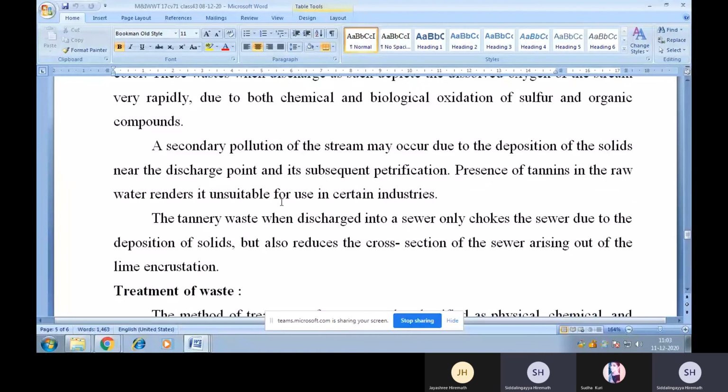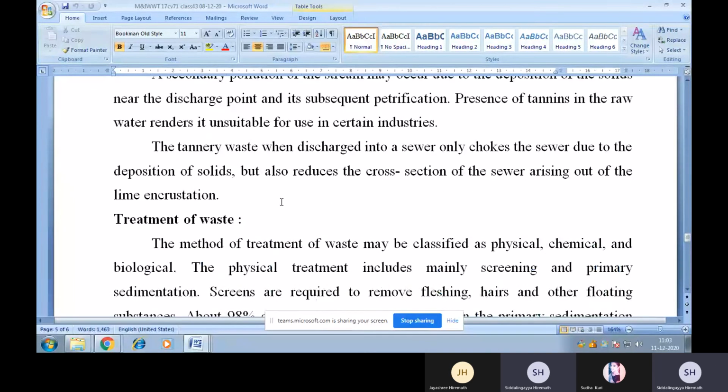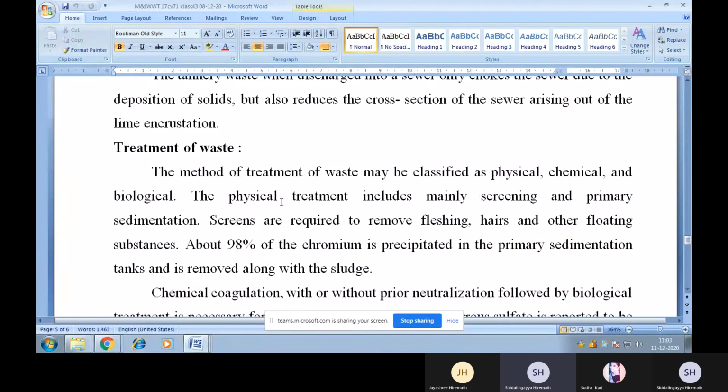A secondary pollution of the stream may occur due to the deposition of solids near the discharge point and its subsequent putrefaction. Presence of tannins in the raw water renders it unsuitable for use in certain industries. The tannery waste, when discharged into sewer, not only chokes the sewer due to the deposition of solids, but also reduces the cross section of the sewer arising out of the lime encrustation.